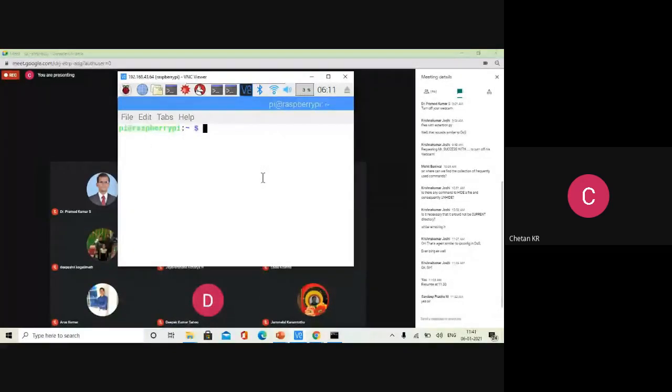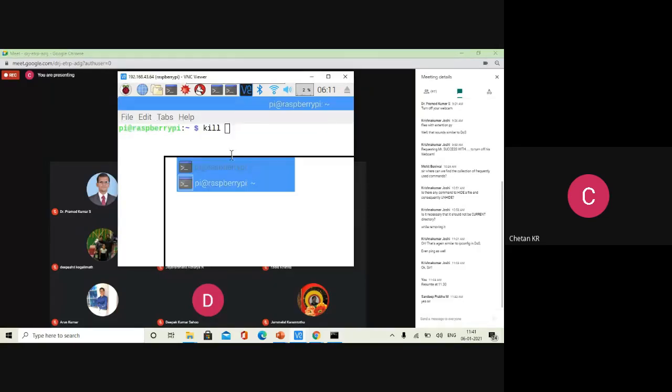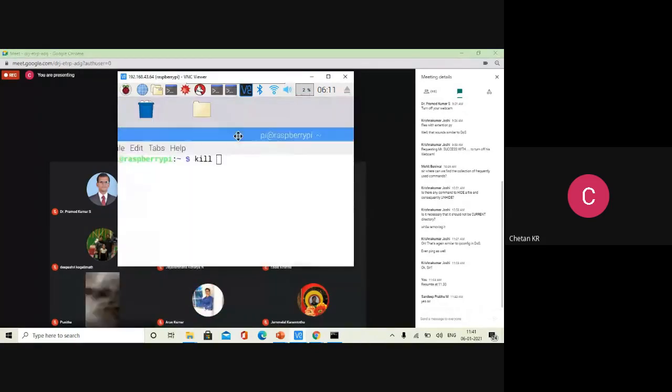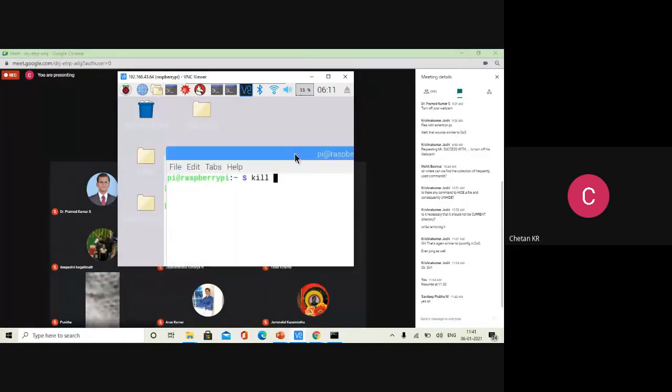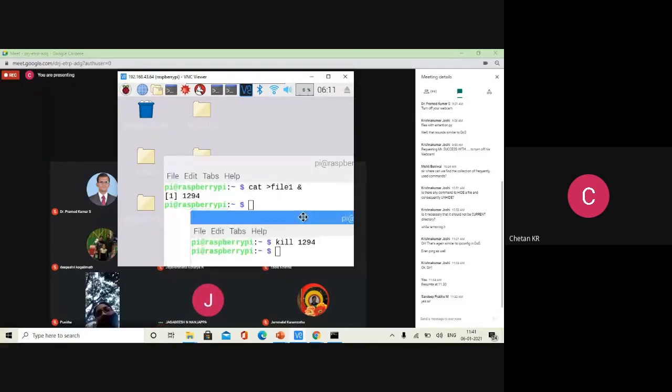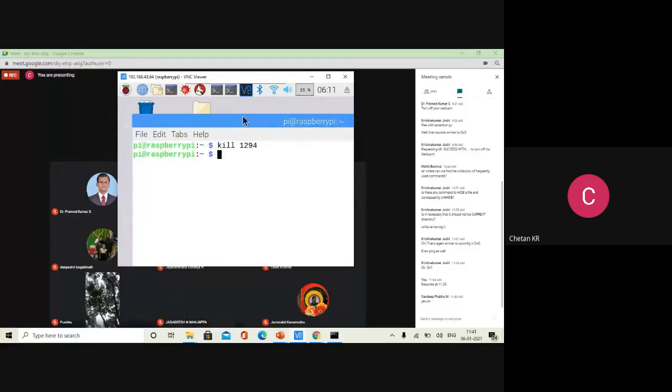Now, how to kill a process? If I know the process ID, I can just give the process ID. What is the process ID there? Let me show the process ID. It is there, 1294. So just give kill 1294. And now if you see, this process would have been gone. 1294 would not be there. ps 1294, if you search, it is not yet killed.